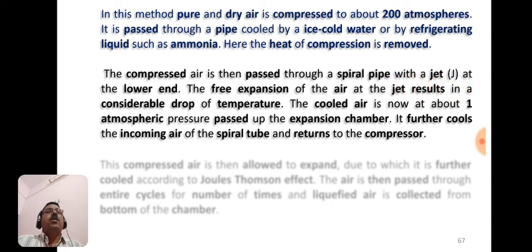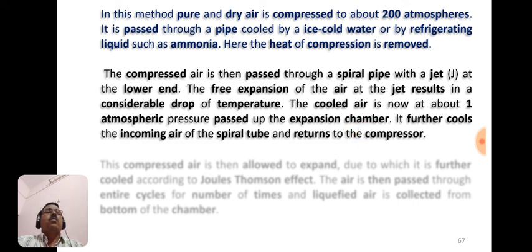At the lower end, the free expansion of the air at the jet results in a considerable drop of temperature, and this cooled air is now at about 1 atmospheric pressure. It is then passed up the expansion chamber.